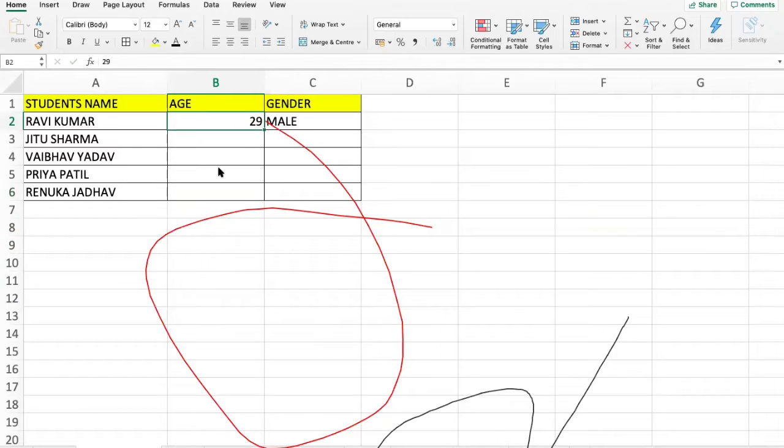You can use this shortcut which is called copy. For copy, you can use the keyboard and press Ctrl plus C. So a blinking line appears around the cell, and wherever you want to paste it, the destination of that particular copied value, you have to click on that particular cell and press Ctrl plus V. So Ctrl plus C stands for copying a particular value, and Ctrl plus V stands to paste a particular value which has already been copied.